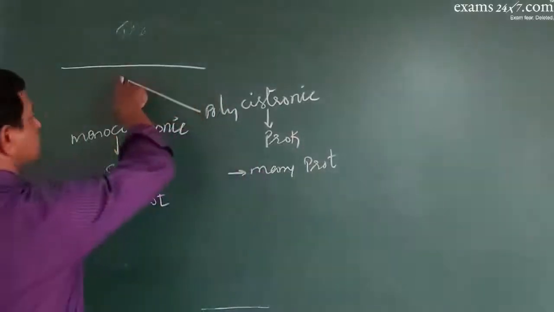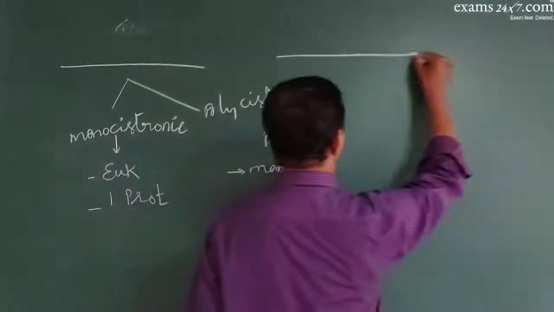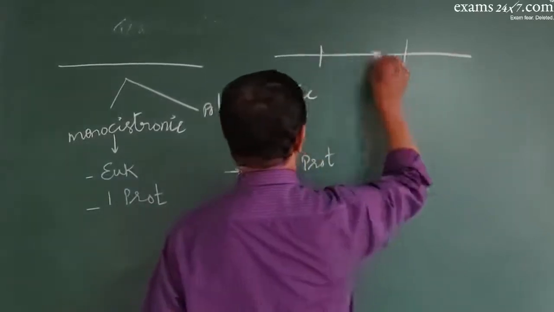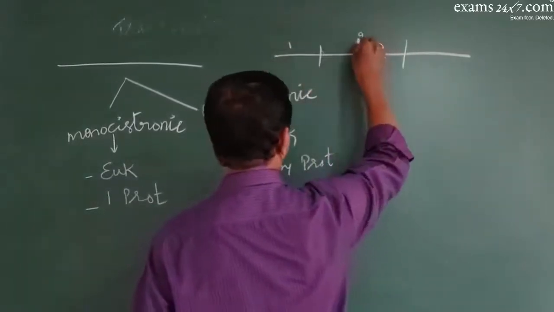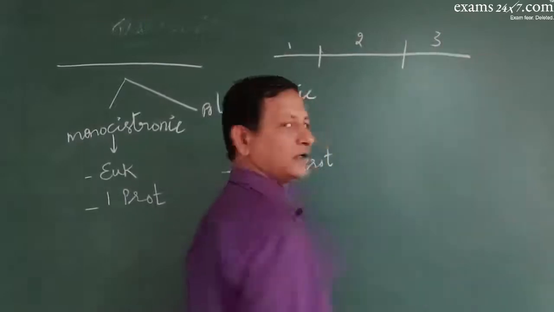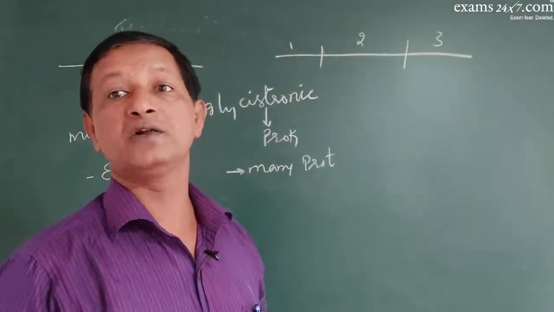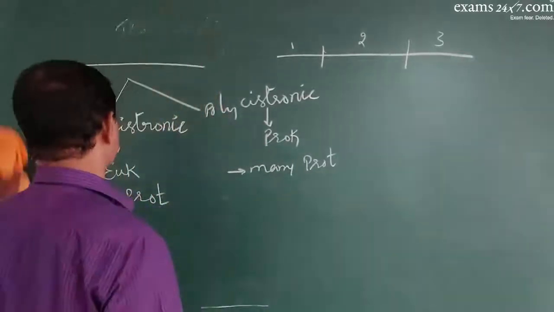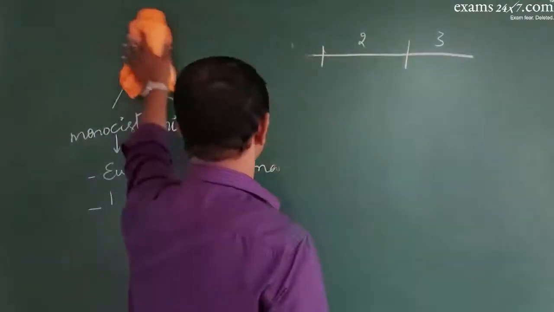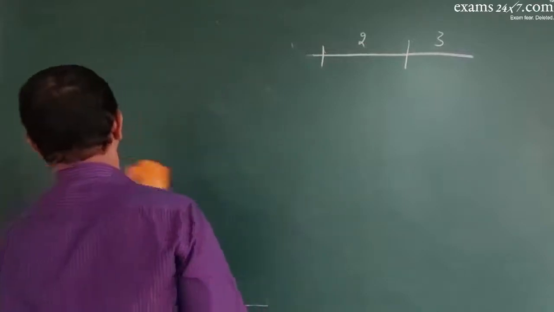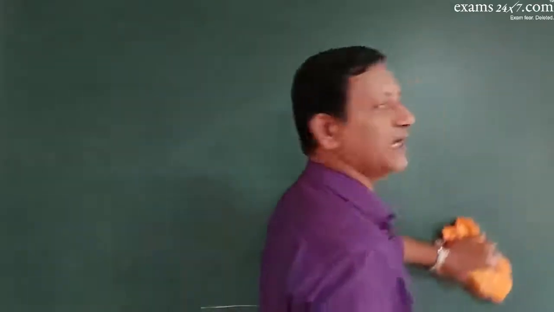See, this is monocistronic mRNA. Now this is polycistronic mRNA. See, this is for one protein, this is another protein, one more protein. So one single mRNA will have the message for more than one protein. So polycistronic, which is common in case of the prokaryotes.